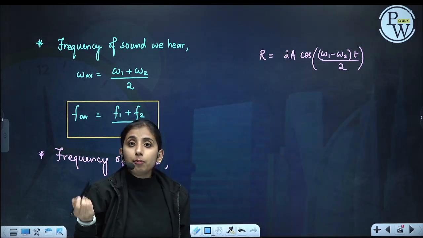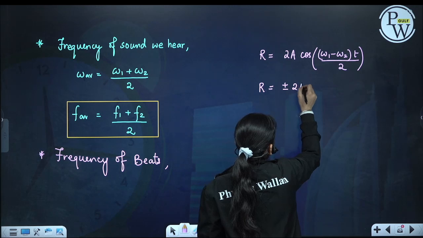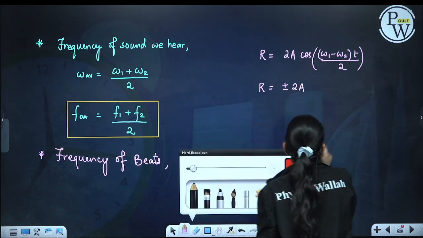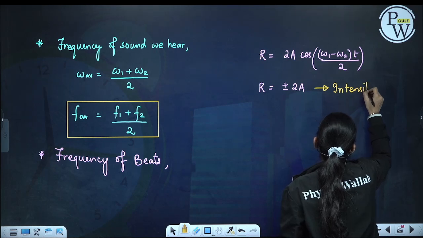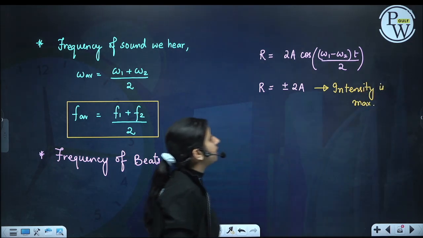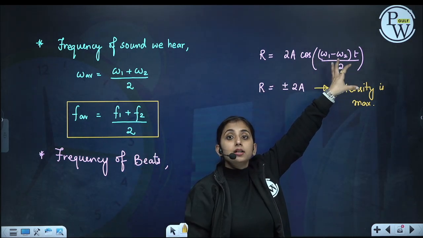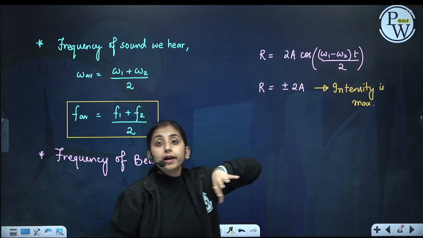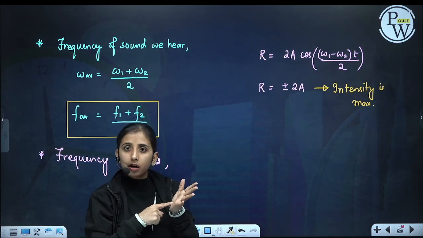So whether the amplitude is plus or minus 2a, intensity is maximum. Intensity will be maximum when this factor (omega 1 minus omega 2) t by 2 is equal to n pi, where n goes from 0, 1, 2, 3 and so on.